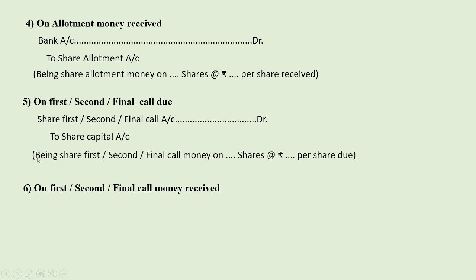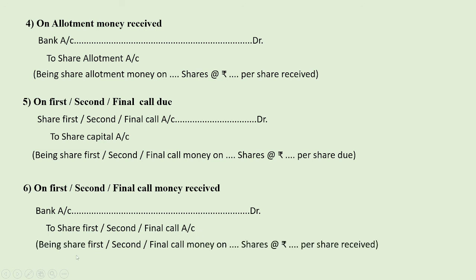The next entry is on receipt of call money. On first, second or final call money received, we write the entry: bank account debited to share first, second or final call, and write a narration: being share first, second or final call money on the mentioned number of shares and the amount of call. So keep in mind these basic six entries. There are some more entries which will be discussed in a further lecture. I hope you understand this. Thank you.